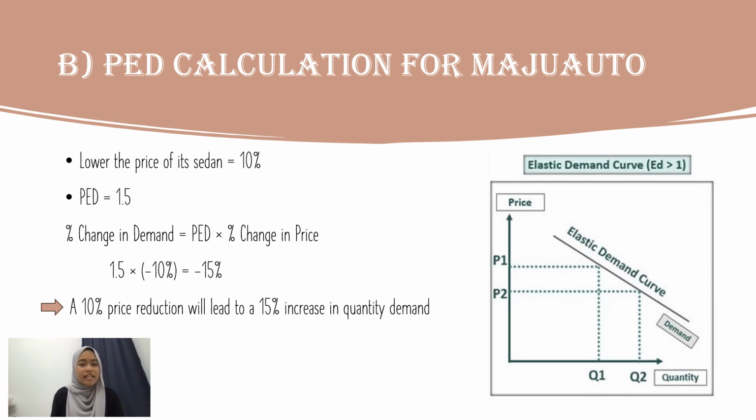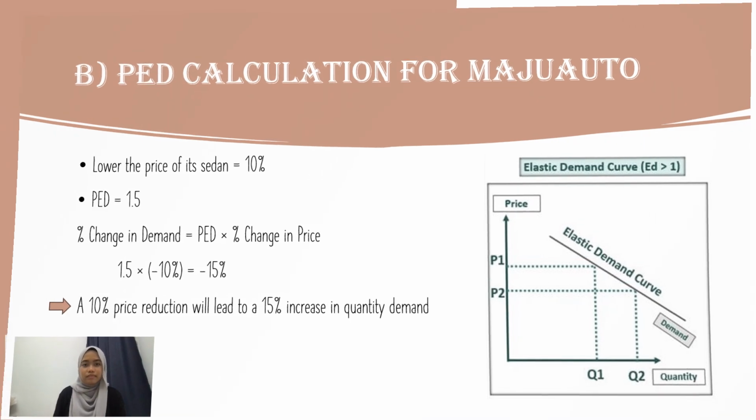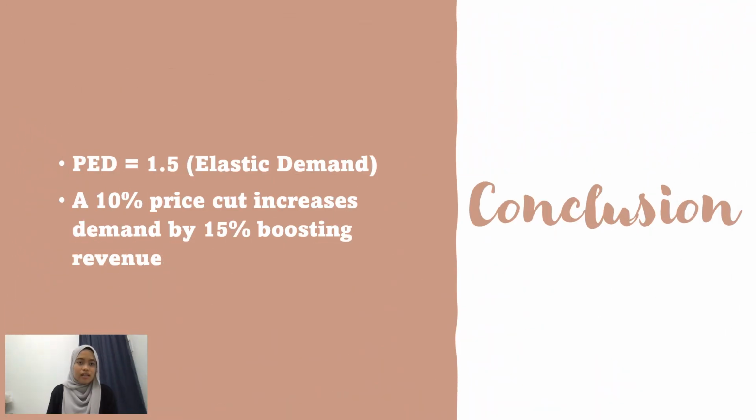Since the demand is elastic, the increase in quantity demanded is larger than the price reduction, leading to higher total revenue. So, we can conclude that the price elasticity of demand is 1.5, which is elastic demand. A 10% price cut increases demand by 15%, boosting revenue.